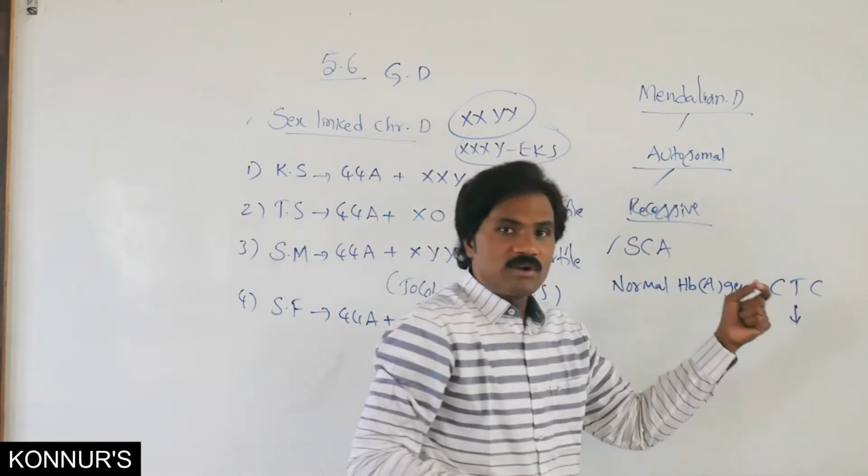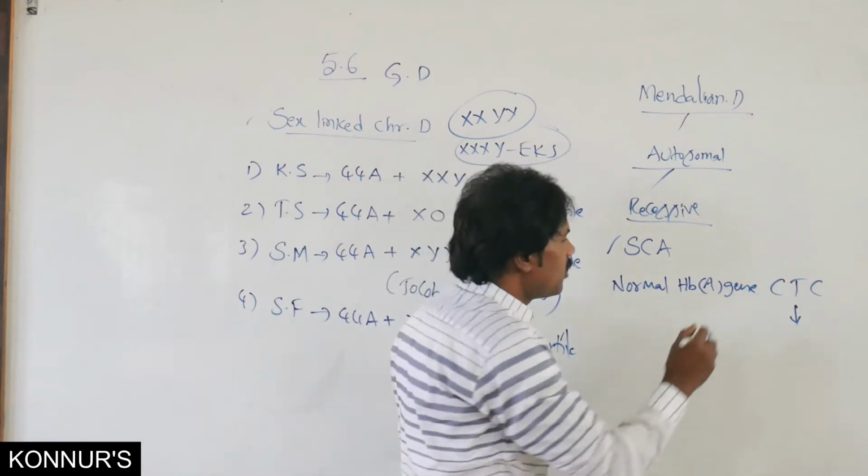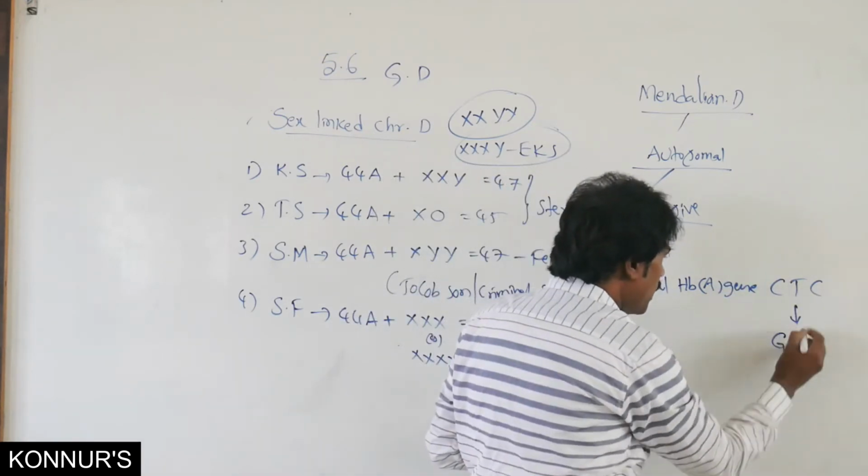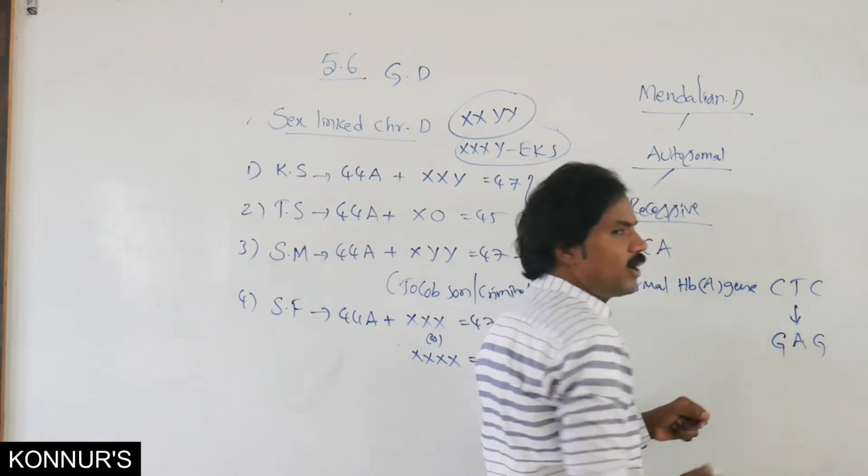Then after translation, it is formed guanine, adenine and guanine.